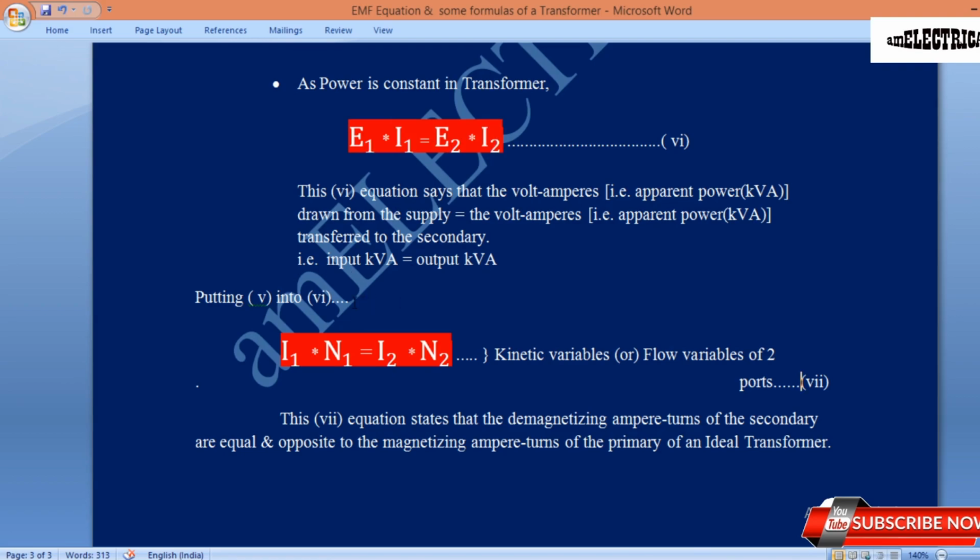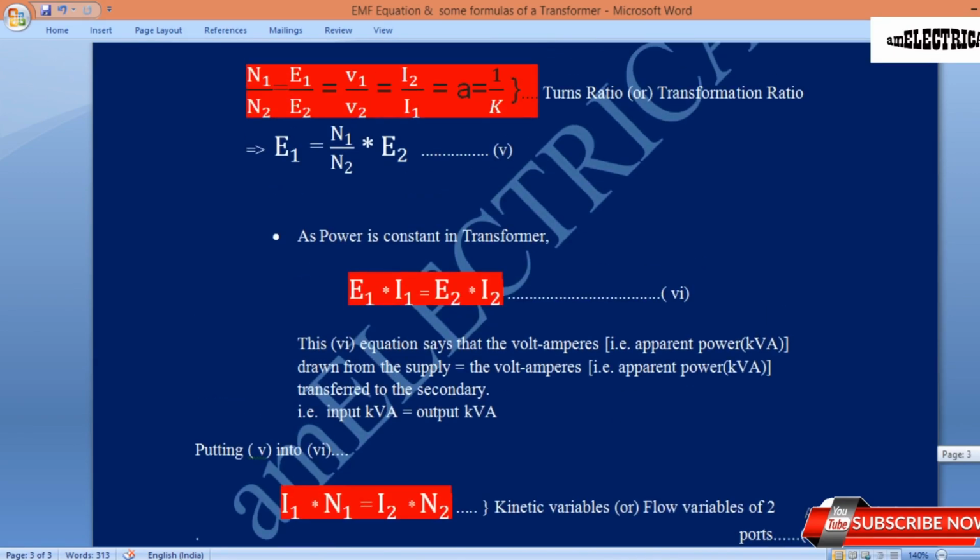Again, putting equation 5 into 6, we will get I1 multiplied by N1 equal to I2 multiplied by N2. You can check it. You can put this E1 value from the 5th equation into the 6th equation. Then it will be clear that I1 N1 will be equal to I2 N2.